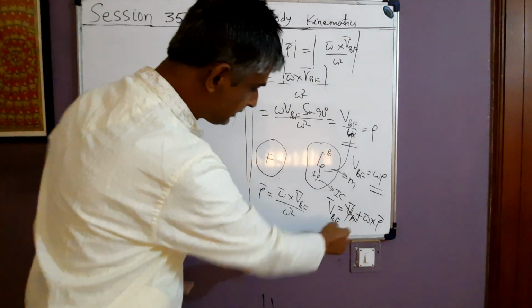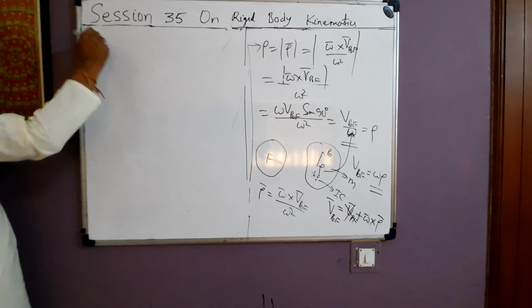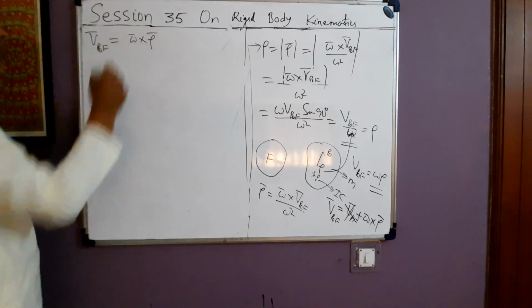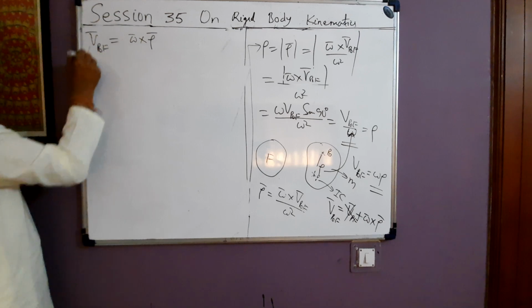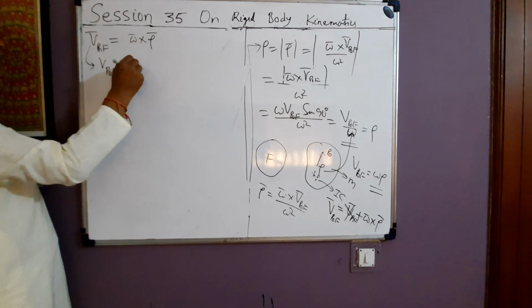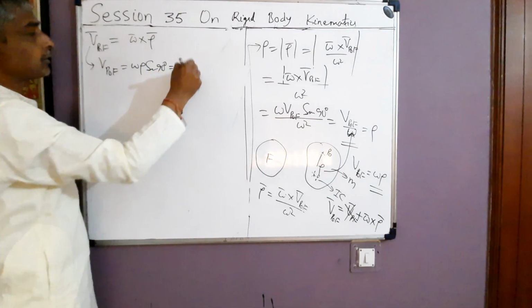So this thing I repeat here. From this equation, what do we see? Vp naught f is equal to omega cross rho. So this means if you take the magnitude on both sides, then Vp naught f becomes omega rho sine of 90 degrees. Sine 90 degrees becomes 1, so omega rho.